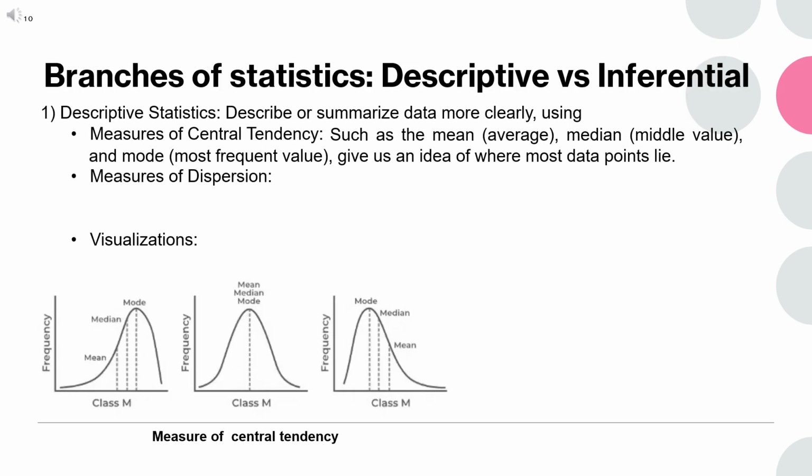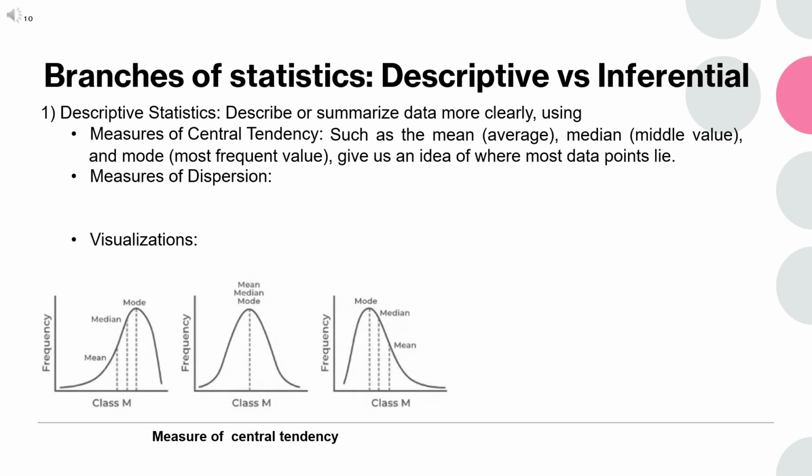There are two major branches of statistics: descriptive statistics and inferential statistics. We will start by going over descriptive statistics. Descriptive statistics describe or summarize data more clearly, using measures of central tendency, measures of dispersion, and visualizations.